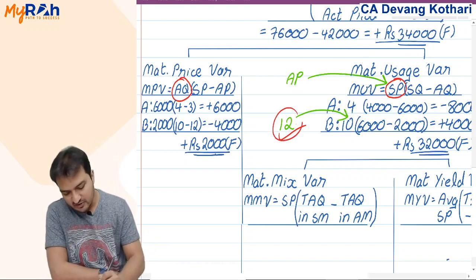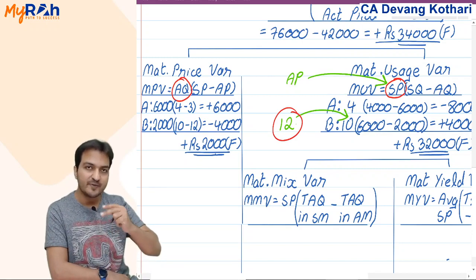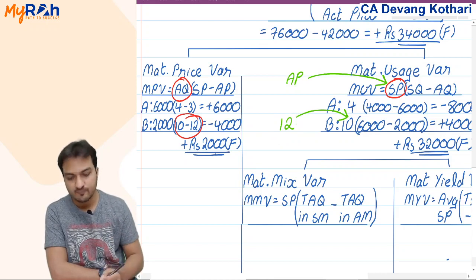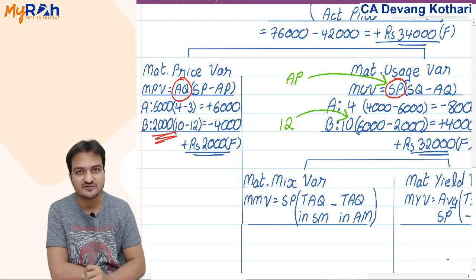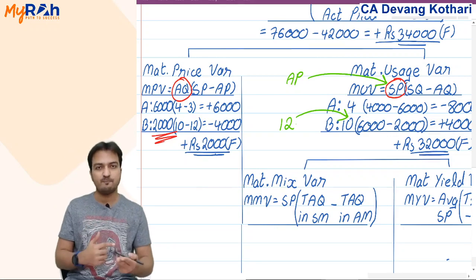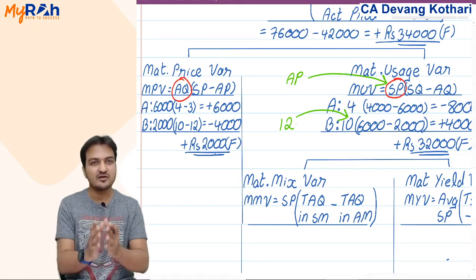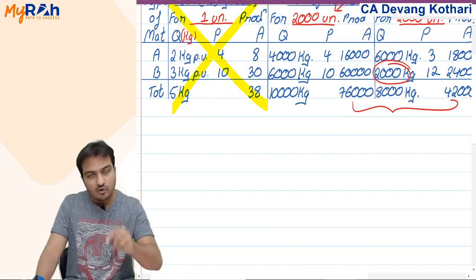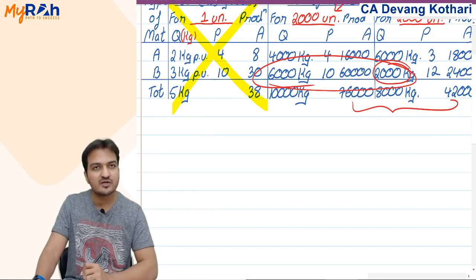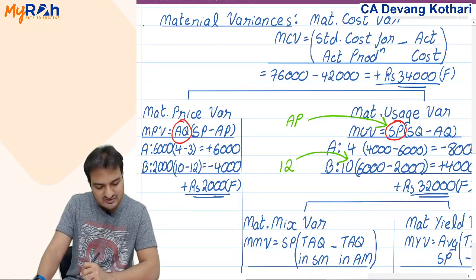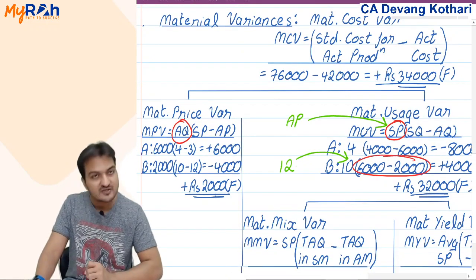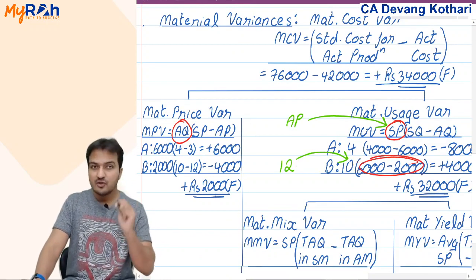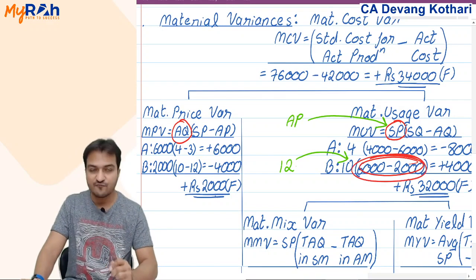Why? Because this 12 rupees actual price contains 2 rupees extra. And you have already shown 2 rupees extra on your actual 2000 kgs. Now, if 2 rupees extra you paid in actual, you paid that 2 rupees extra on only 2000 actual kgs. Did you pay 2 rupees extra on this difference 4000 kgs? No. Look, in usage variance, we are talking about the difference 4000 kgs. 6000 minus 2000, this is difference 4000 kg. In usage variance, I am talking about this difference 4000 kg.